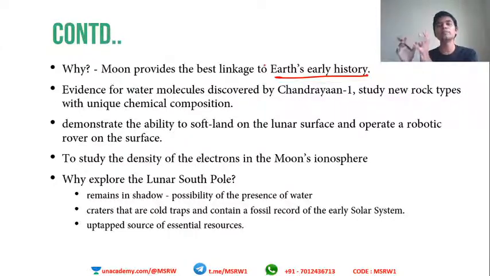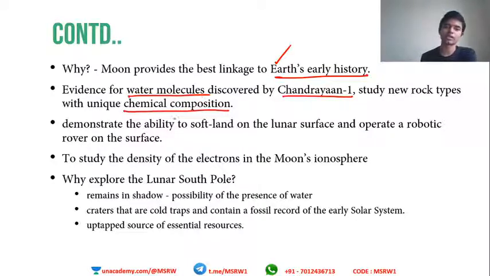But comparatively, the moon is isolated. It hasn't been much disturbed yet. So lots of early things are preserved on the moon as such. So if we can study that, we can also study Earth. Evidence of water molecules was discovered by Chandrayaan 1, and also studying chemical compositions of various rocks. I told you this. Demonstrate the ability of soft landing. This was the primary objective of Chandrayaan 2, the main objective, but this part failed. Also, to study the density of electrons in the moon's ionosphere.